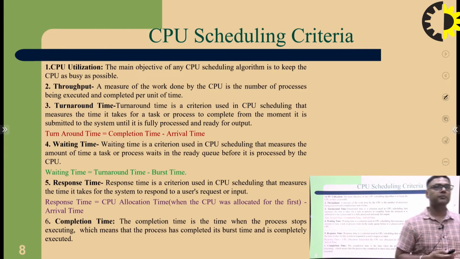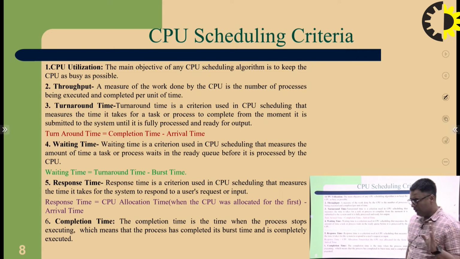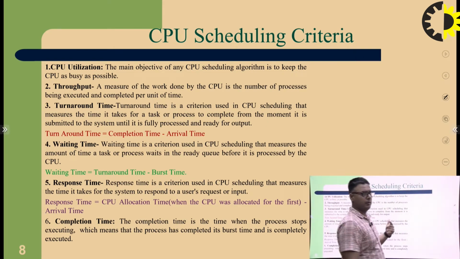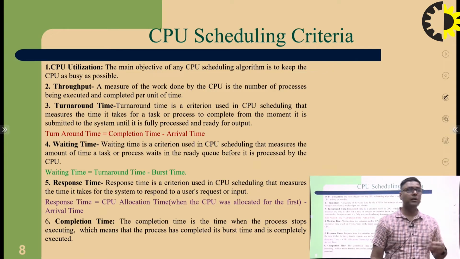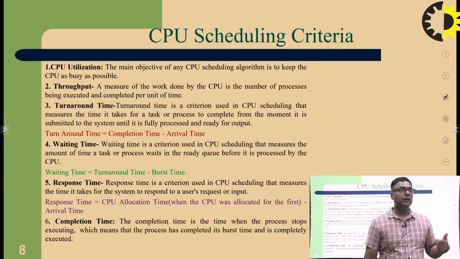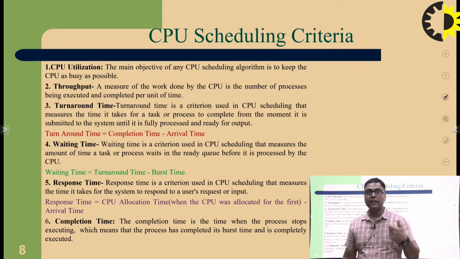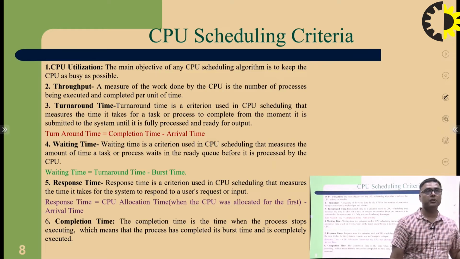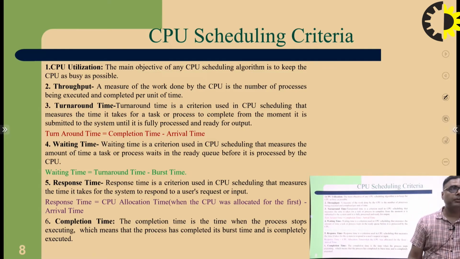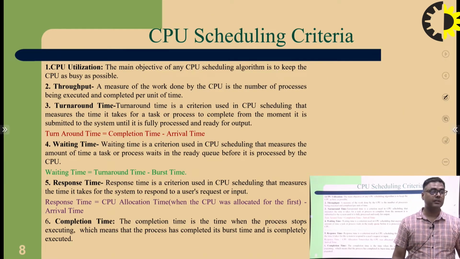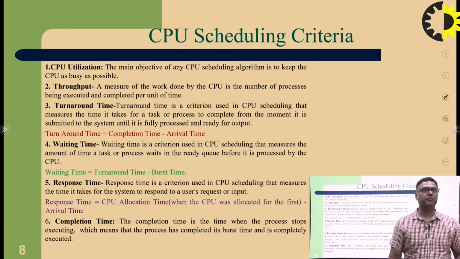CPU scheduling criteria. What is the question most often asked in university exams: what are the criteria of CPU scheduling? The first is CPU utilization, throughput, turnaround time, waiting time, response time, completion time. CPU utilization should be high. The main objective of any CPU scheduling algorithm is to keep the CPU as busy as possible. Throughput is high, turnaround time is low, waiting time is minimized, response time is fast, completion time is minimum.